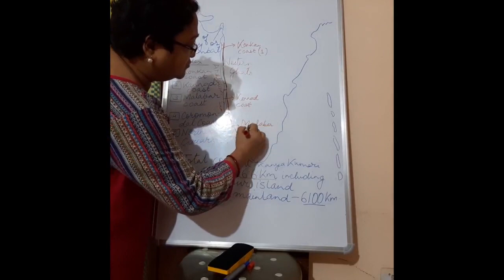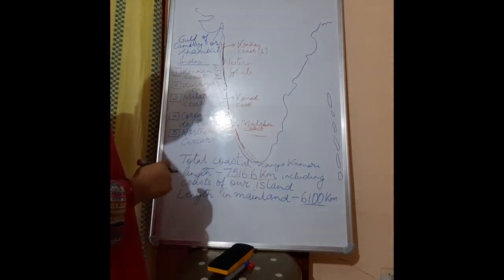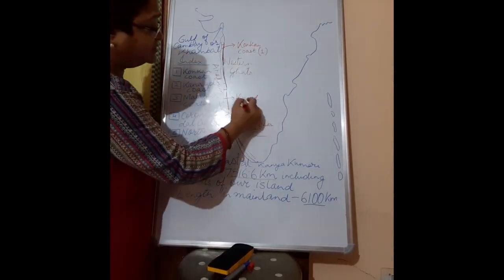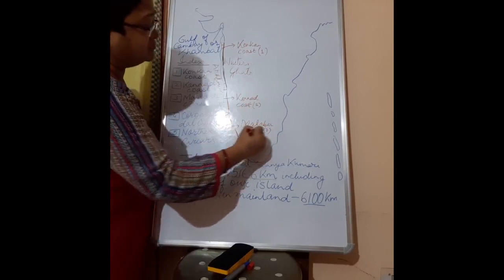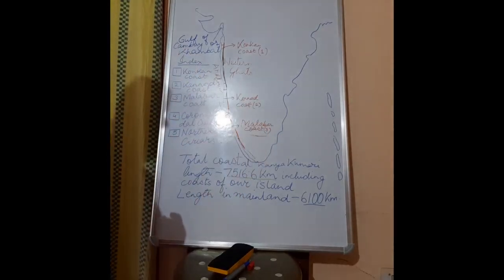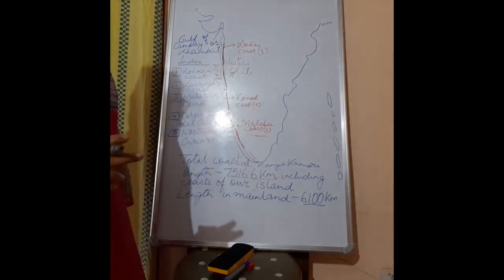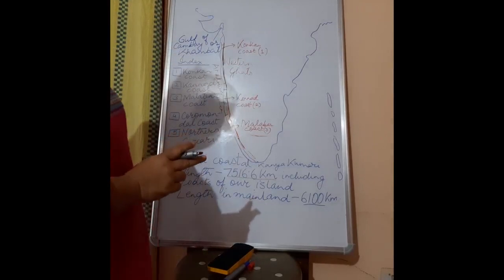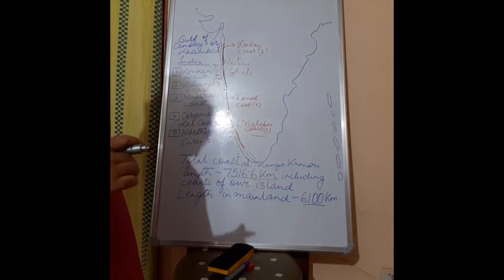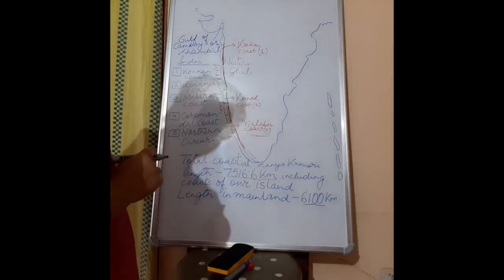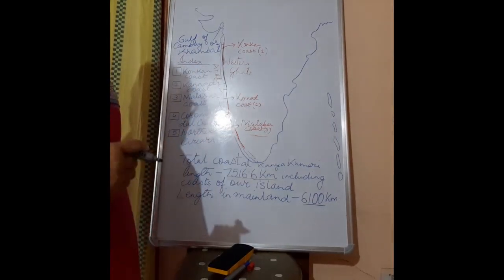So this Malabar coast forms the third part of this Western Coastal Plain. So Kannada coast, here you write number 2, or you can write number 3, or Malabar coast, as you feel like. Now this coastal plain, the Western Coastal Plain, as I have stressed very much, is a narrow coastal plain, very much unlike the Eastern Coastal Plain.